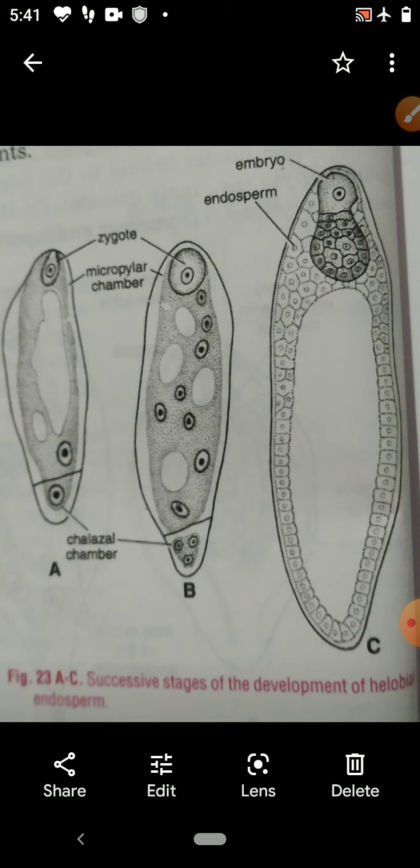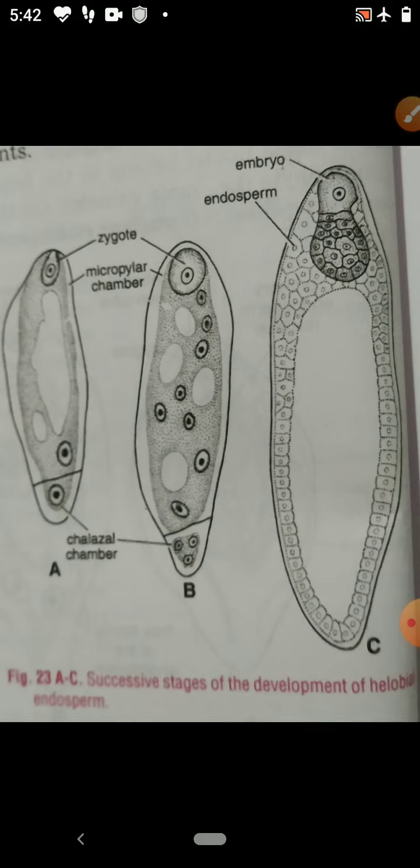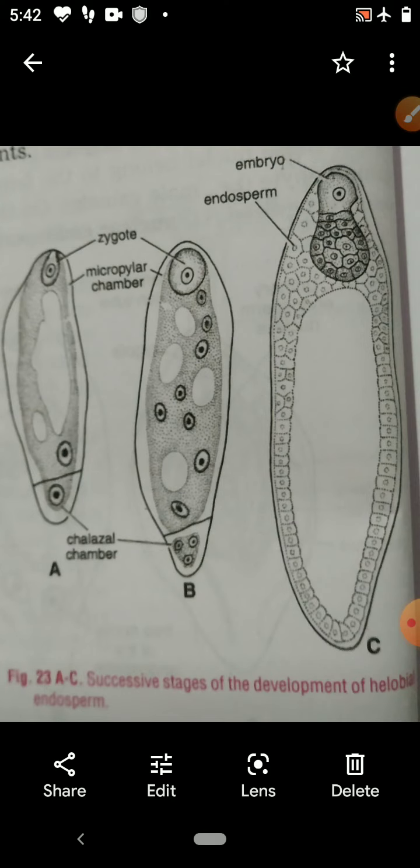The first mitotic division is followed by cytokinesis. Therefore, two cells of unequal size are formed. The smaller cell is in the chalazal chamber and the larger one is in the micropylar chamber.